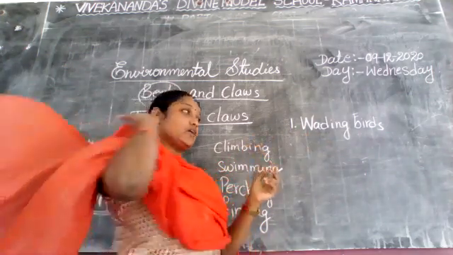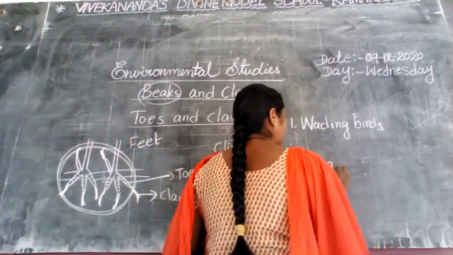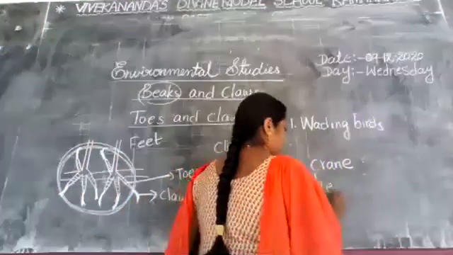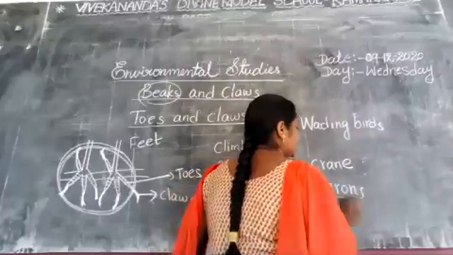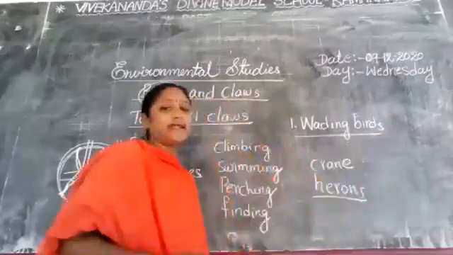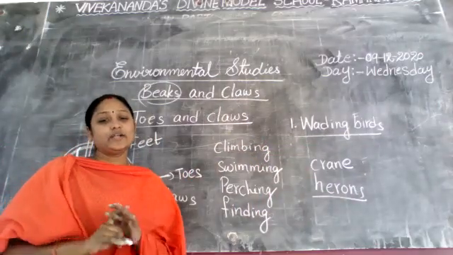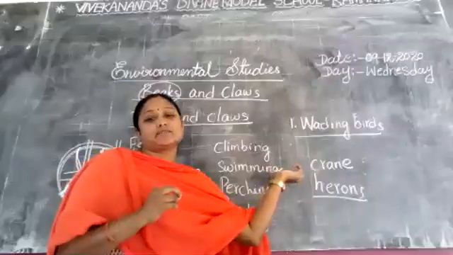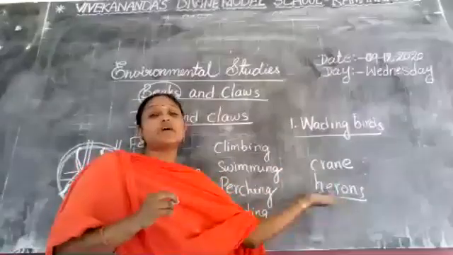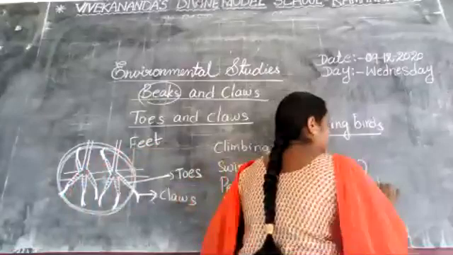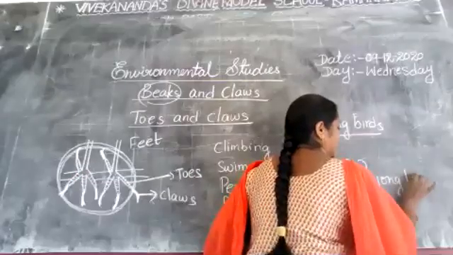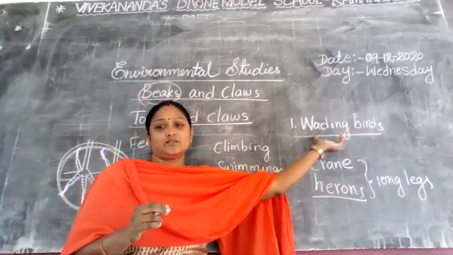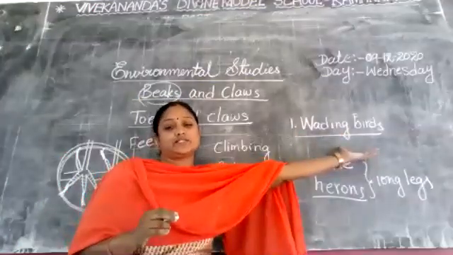Cranes and herons are the examples of wading birds. Did you understand, all the children? Cranes and herons have long legs, so that is why they are called wading birds.